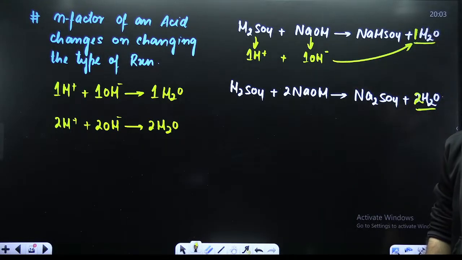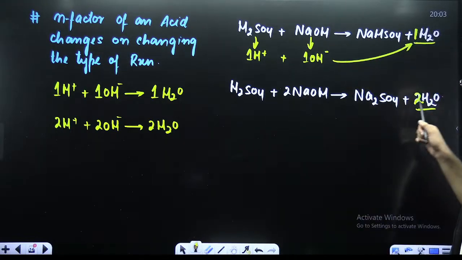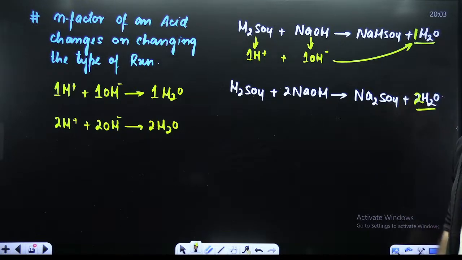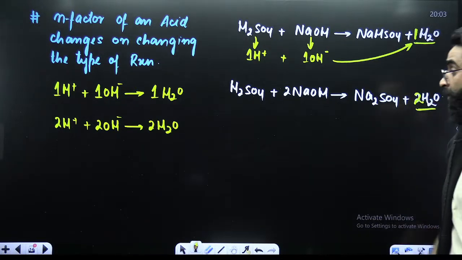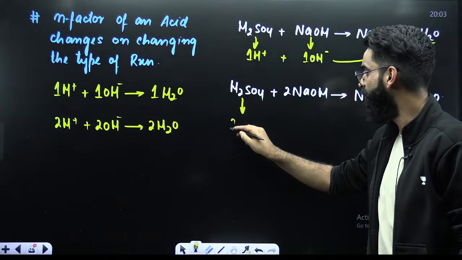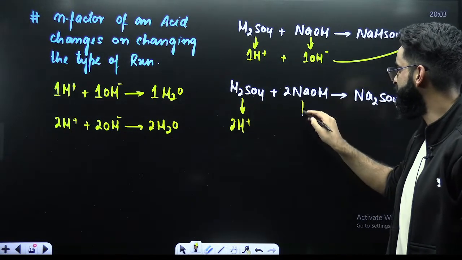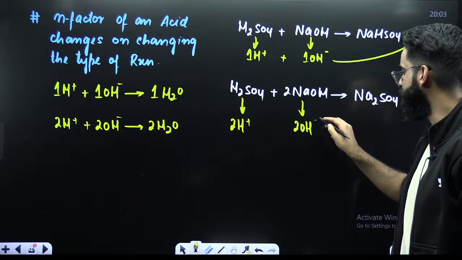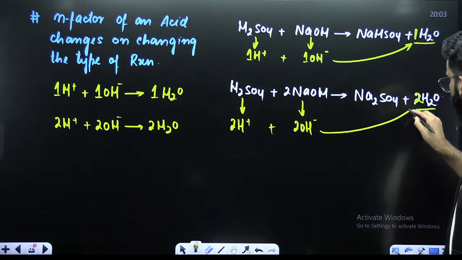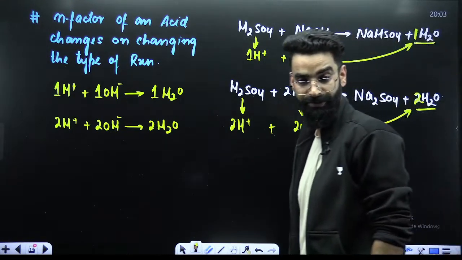Yes, I can say that. Similarly, in the second reaction, two molecules of water are being formed. So for the formation of two water molecules, this acid would have given two H positives and this base would have given two OH negatives. They would have interacted and led to the formation of two water molecules.